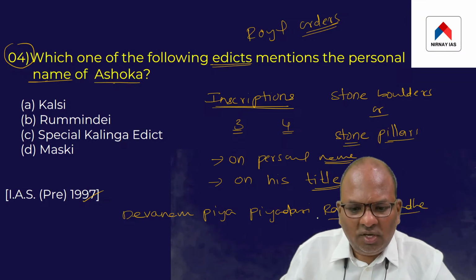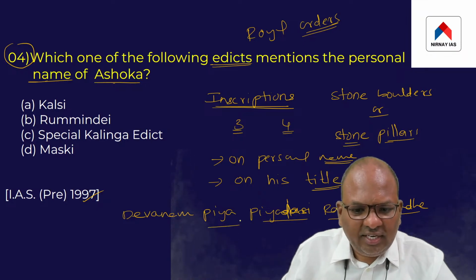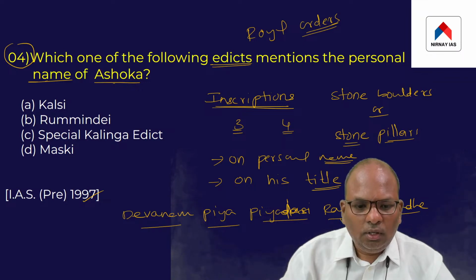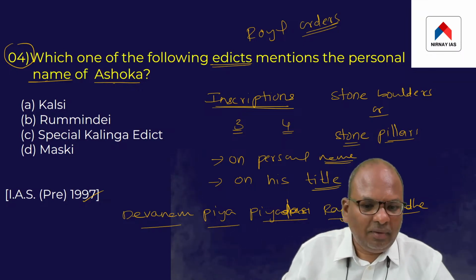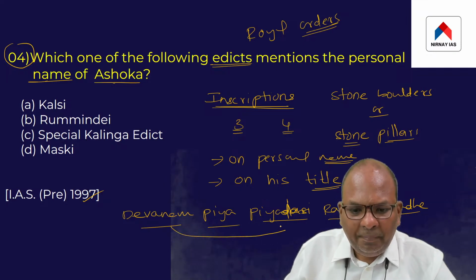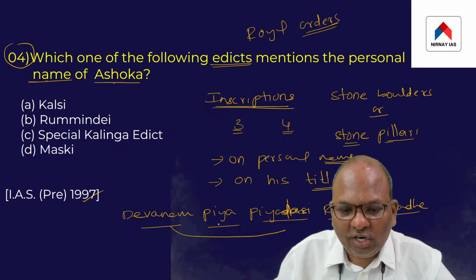So this was the title Devanam Piya Piyadasi Raja Magadhe. This was the title taken by the king Ashoka. So let us understand the meaning of his title Devanam Piya Piyadasi Raja Magadhe. Piyadasi means handsome, Devanam Piya means the beloved of the gods.